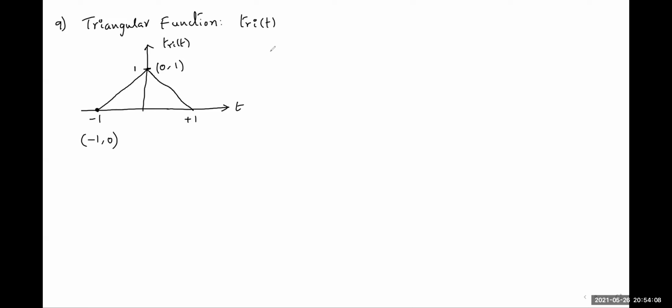So what is the slope of the straight line passing through these two points? The slope is y2 minus y1 divided by x2 minus x1, that means 1 minus 0 divided by 0 minus of minus 1, which is 0 plus 1. So here the slope of the signal is plus 1.